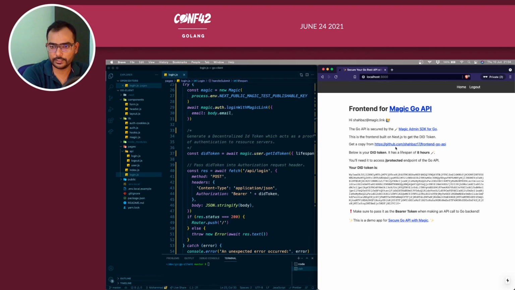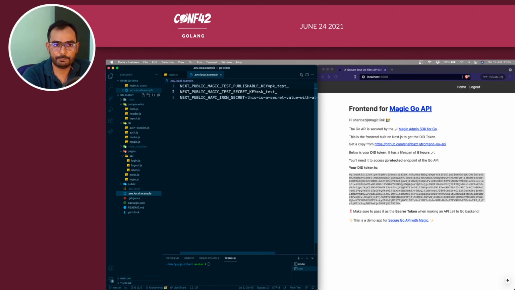The front end code is hosted on GitHub under a repo called frontend Go API. You can check it out later on. So this is how you get a DID token, and you can simply clone it. There will be steps to get started, but when you clone this, you just need to replace these variables: the publishable API key and the secret key. The secret key can also be used at the server side, or at the client side as well, but here it is used inside a Next application which has something called API, and you protect multiple things. So let's not go into that, which is beyond the scope of this video.